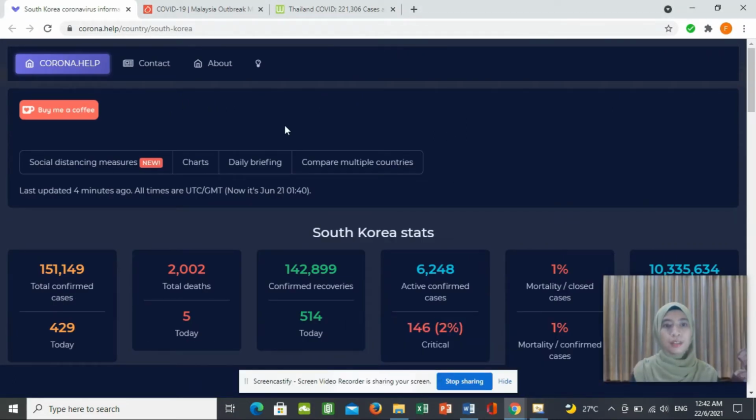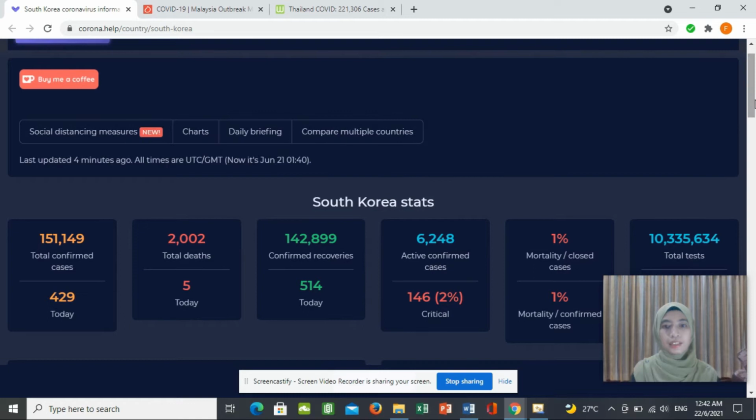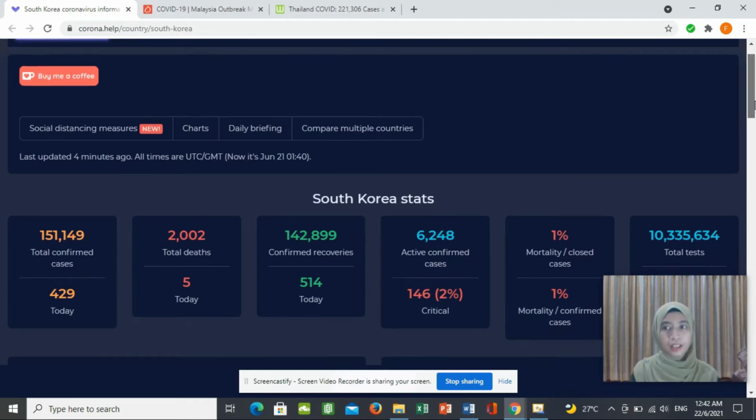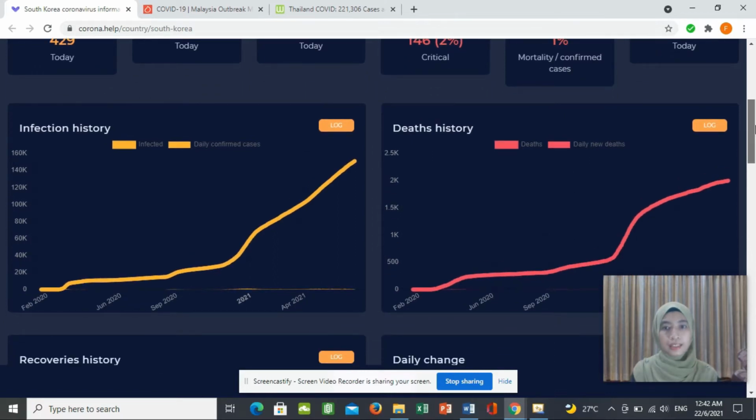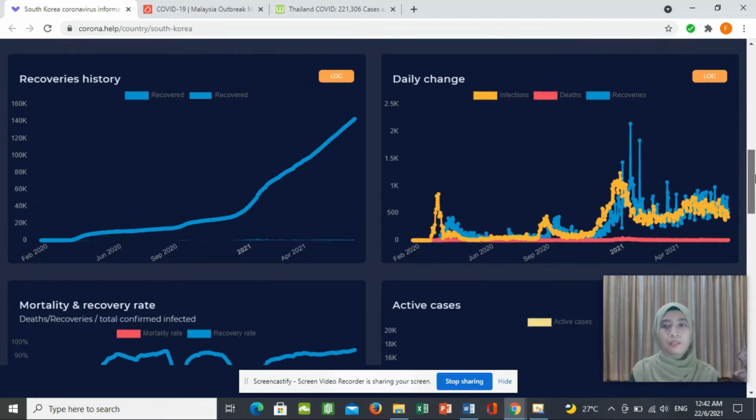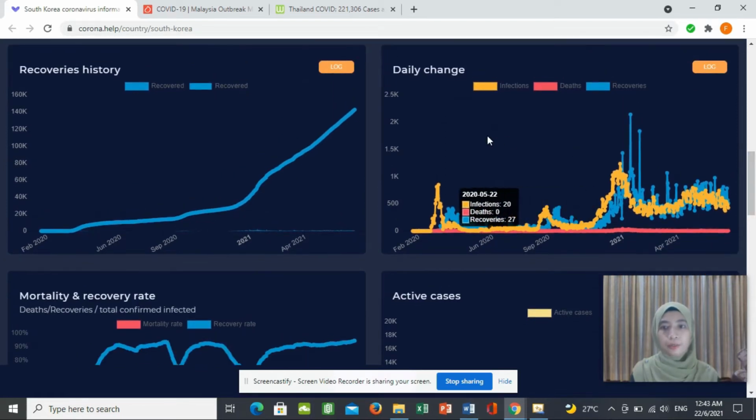So this is the website that I referred to in order to retrieve the data of the COVID-19 daily new cases, recovered cases and death cases in South Korea. Based on this website, you can see that it shows all the data about the COVID-19 cases in a graph. For example, this daily change graph shows the data according to the specified date. Since our group wants to collect the data from 1 March 2021 until 31 May 2021, first of all, I need to find the date 1 March 2021.